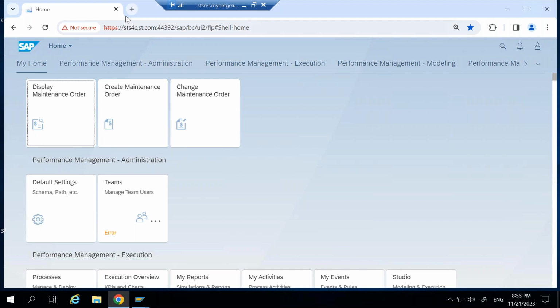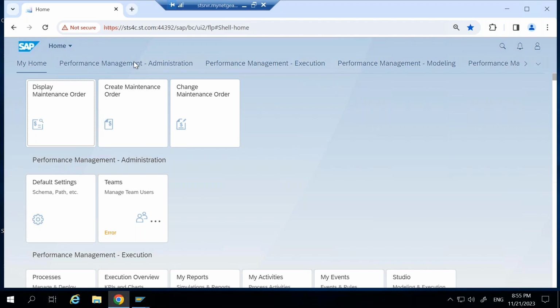So here, this is the initial screen when we are accessing SAP S4HANA through Fiori. Here in Fiori, we will not execute any transaction by using transaction code directly. All the transaction codes have been converted into application apps. We are calling them tiles also. Here you will see My Home, Performance Management, all this, the group or category, or you can say tabs, which you can see here. We are calling it a space.